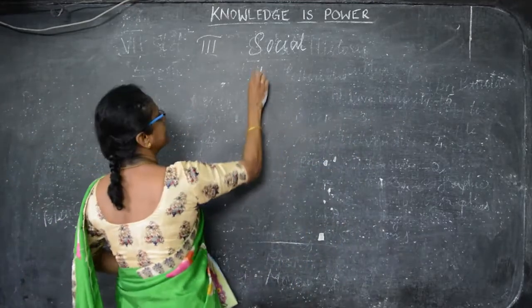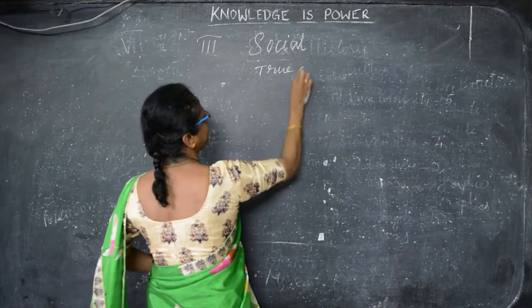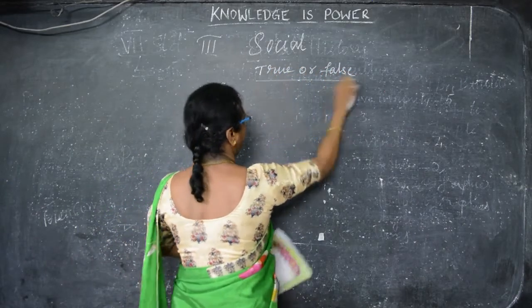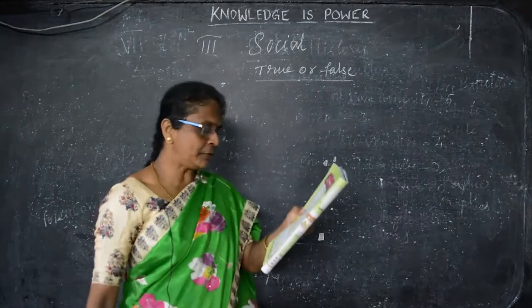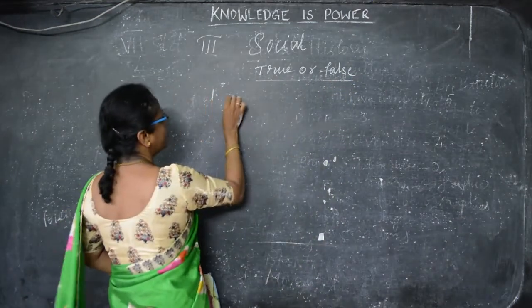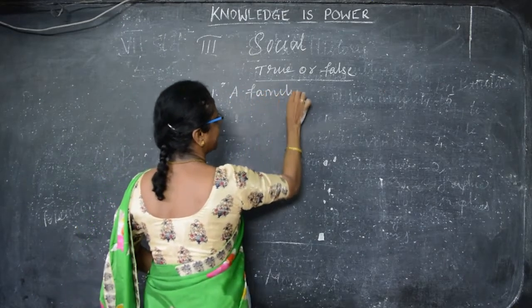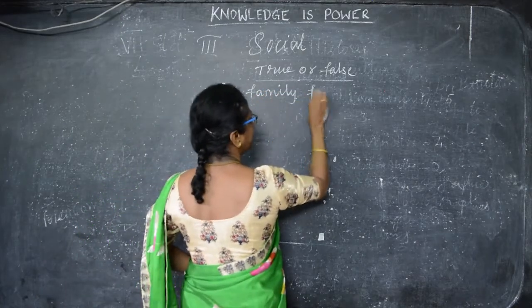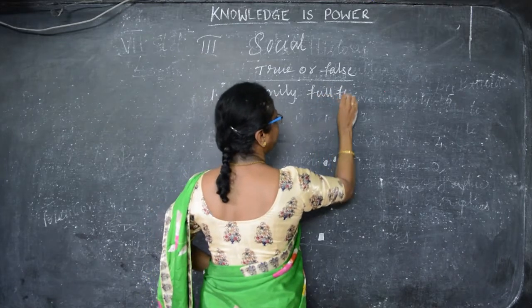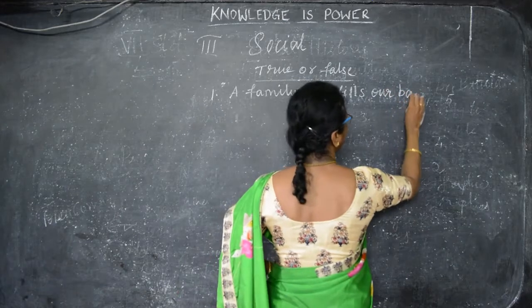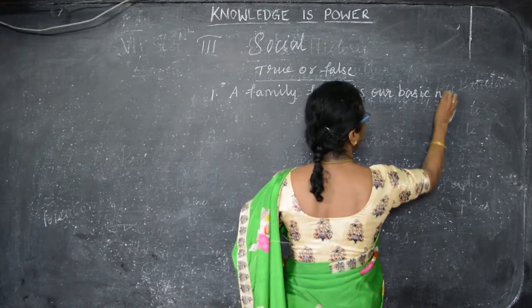True or false. Say true or false, whether it is right or wrong. A family fulfills our basic needs. Is it true? Yes, your family fulfills all our basic needs. So, okay children, that is true.